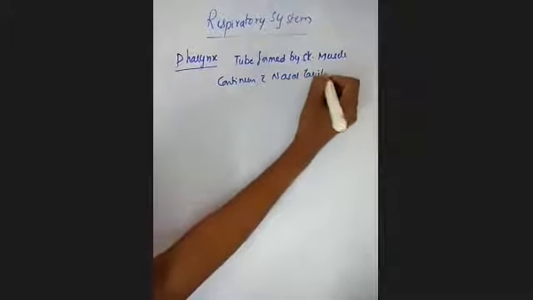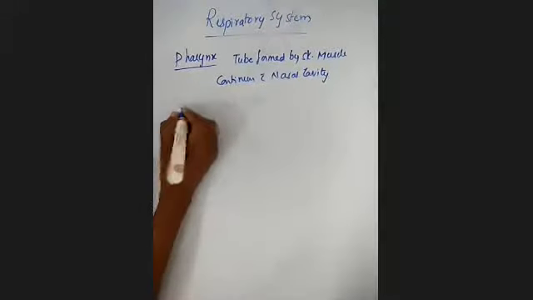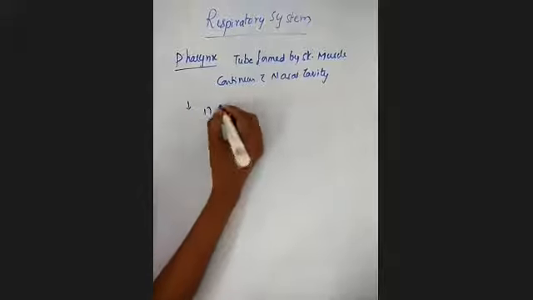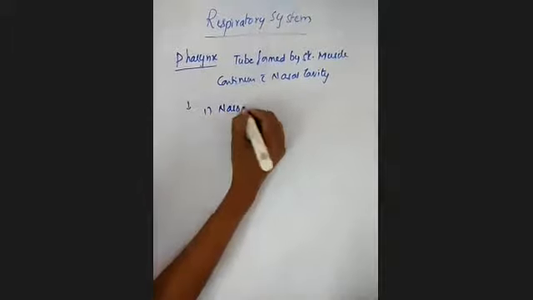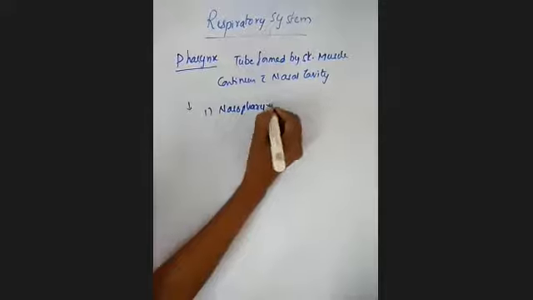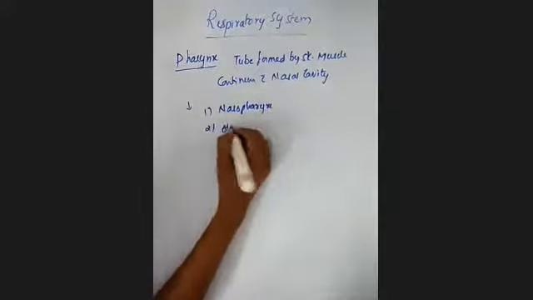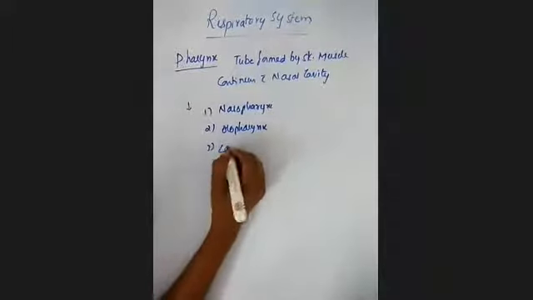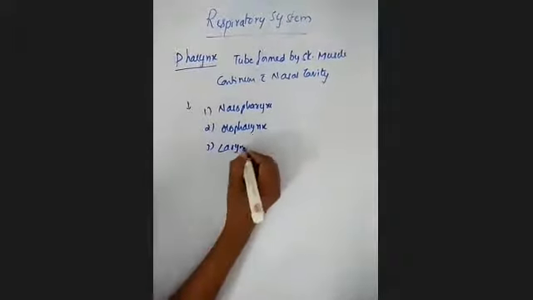From the nasal cavity, the continuation part you will call the pharynx. What is this pharynx? It is a tube formed by skeletal muscle, and it is continuous with the nasal cavity. And if you see, it is divided into three parts. The first one is the nasopharynx. Next one is the oropharynx, and the third one is the laryngopharynx.